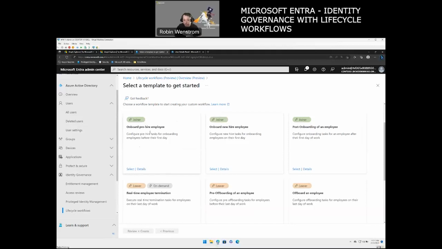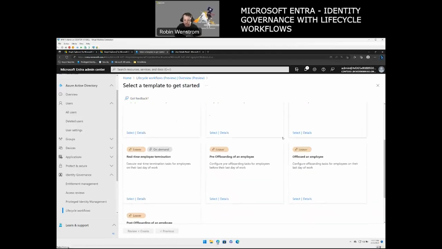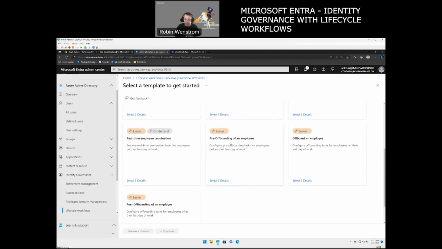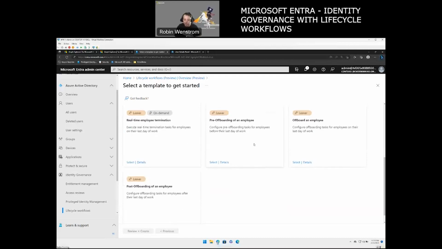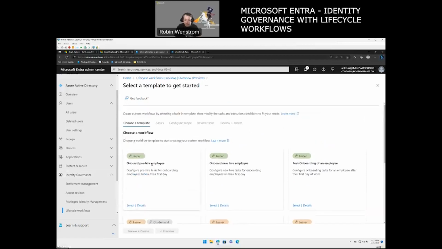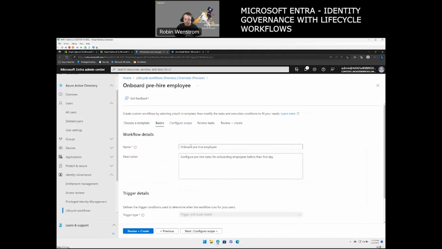So you have the onboard pre-hire, you have the onboard hire employee or post onboarding, even if there's some things there that you want to add in going further on, as well as you have the real-time employee termination, the offboarding of an employee, and post offboarding. So in my case, I'm just going to do it very simple. I'm going to say select an onboarding pre-hire.